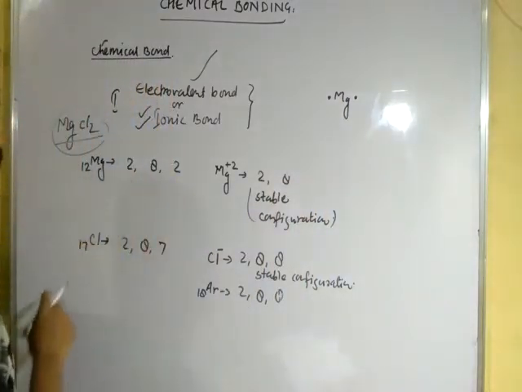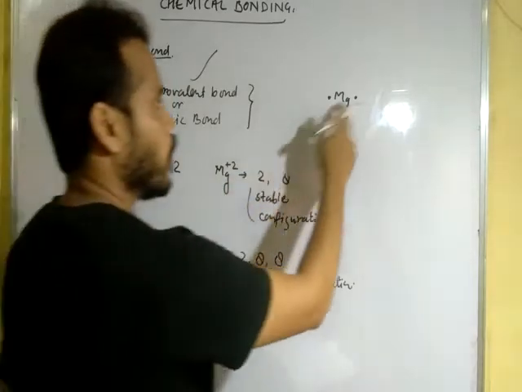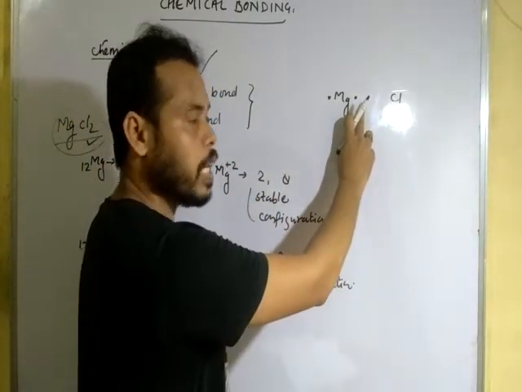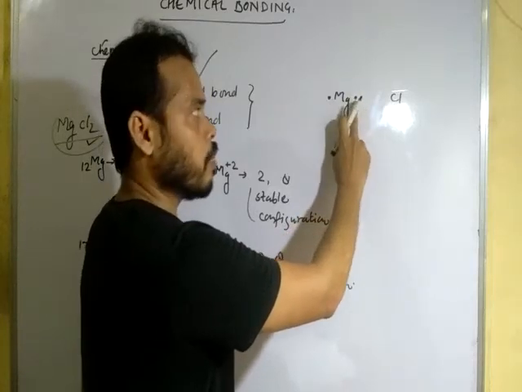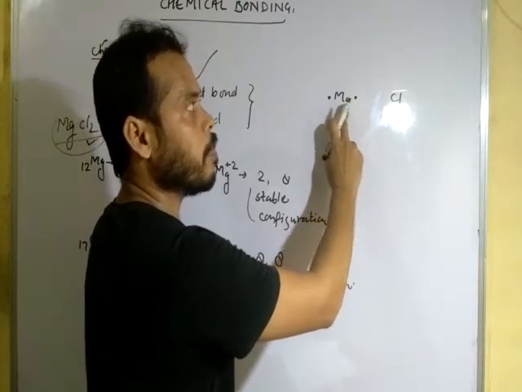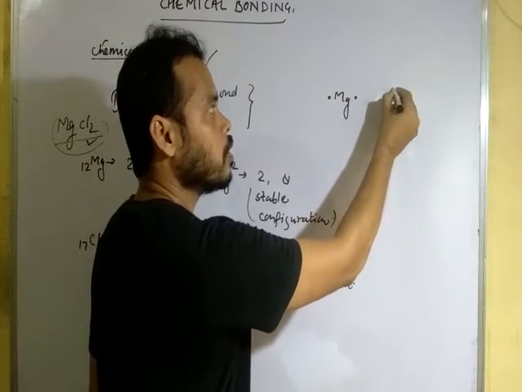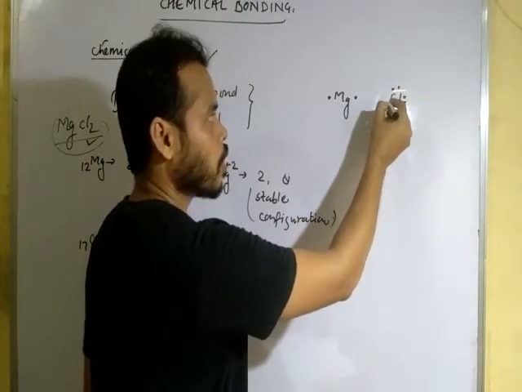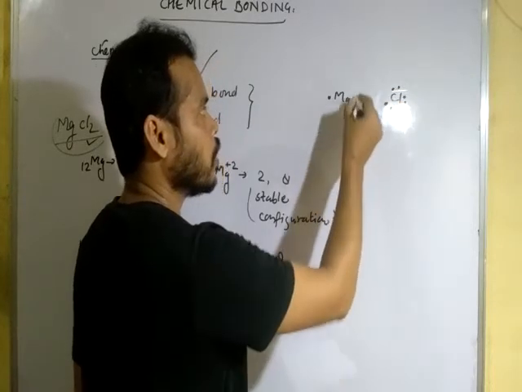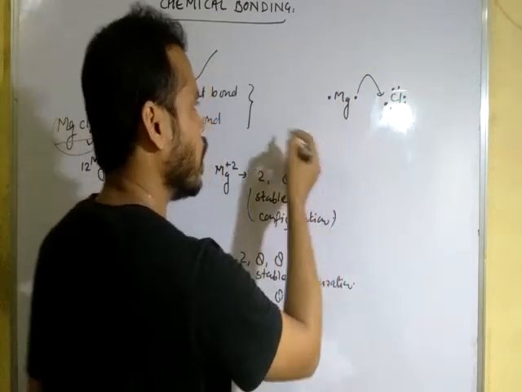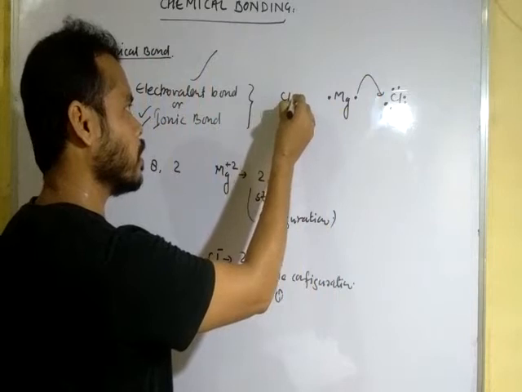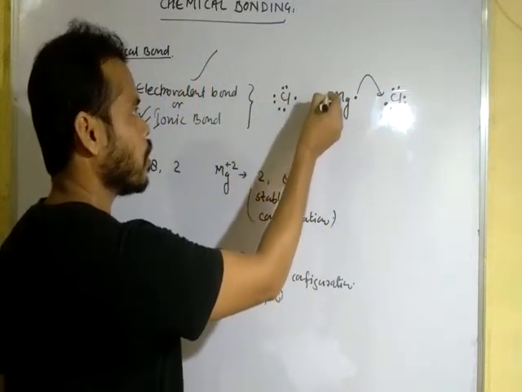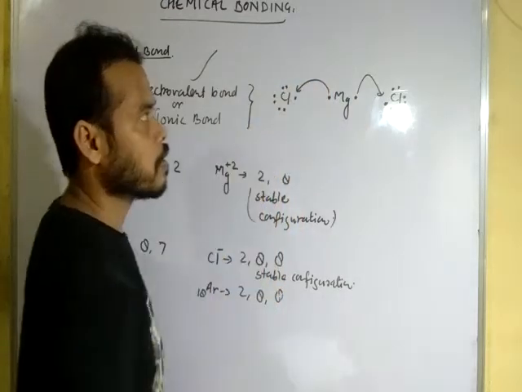Okay, and 2 chlorine here. 1 chlorine will take 1 electron. That means 1 electron will transfer from magnesium to chlorine to complete the octet of chlorine like this, and the second like this. It will transfer like this.